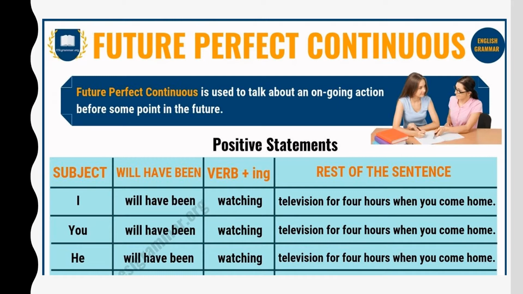So when a certain action happens in the future, a certain other action will be continuing. You will have been watching. Remember what we have to use here: will have been, and the verb in the ing form, because as the title suggests, it is in the continuous form.